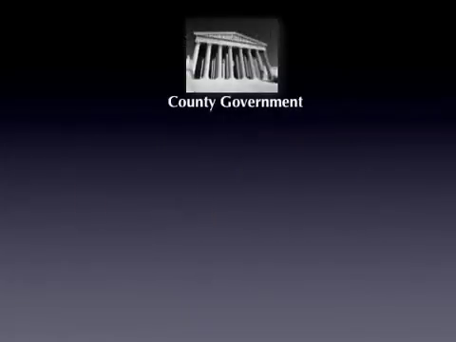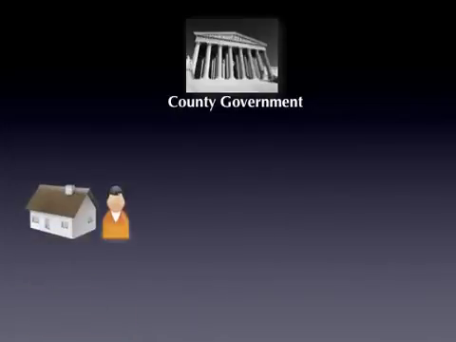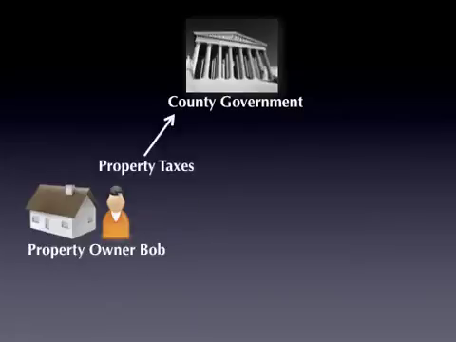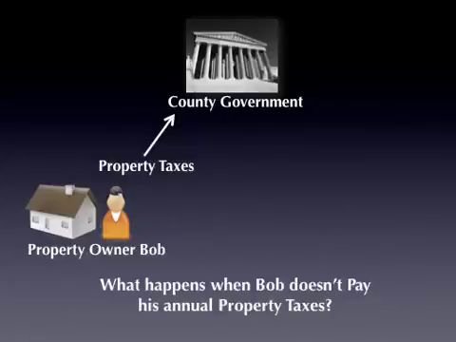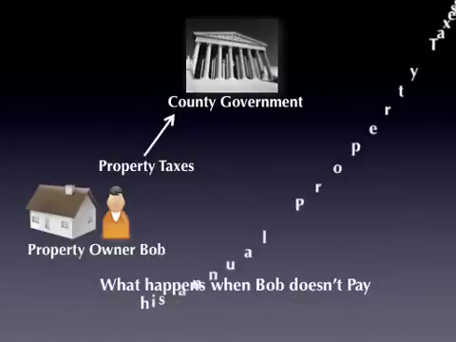The easiest way to understand what a tax lien is is to first understand how the county government works with property taxes. Everyone that lives within the county boundaries is forced to pay property taxes. Those property taxes go to provide a number of different services that each one of us relies on a daily basis. So what happens if an individual doesn't pay his or her annual property taxes?